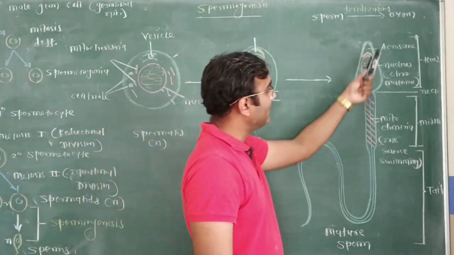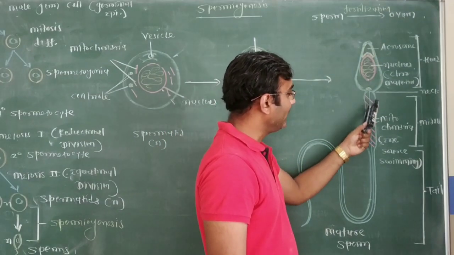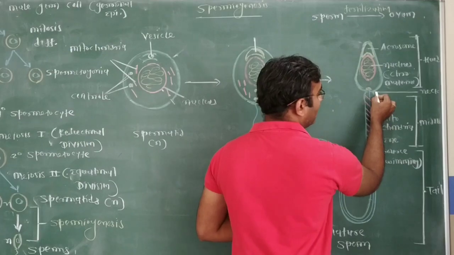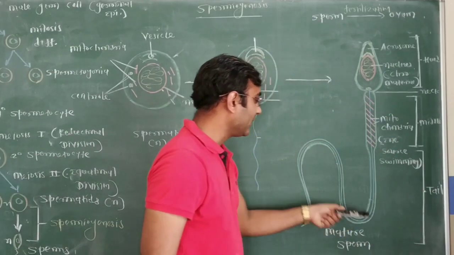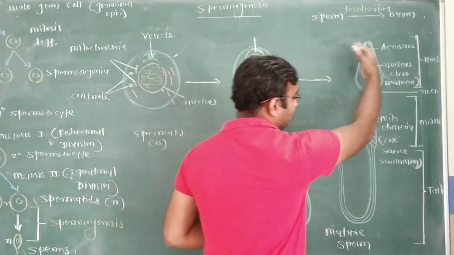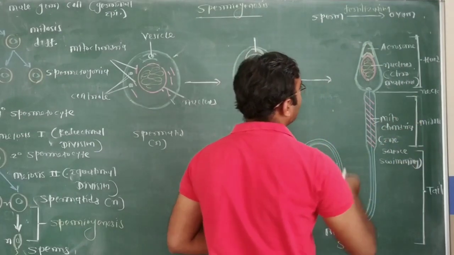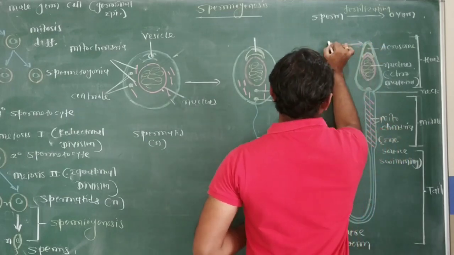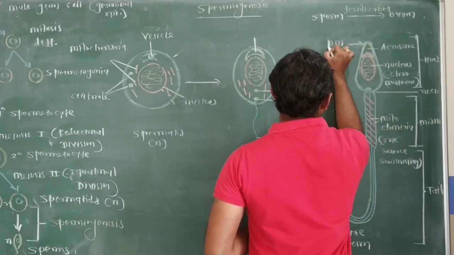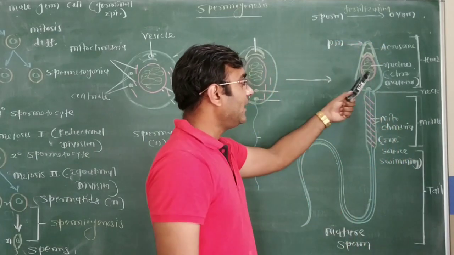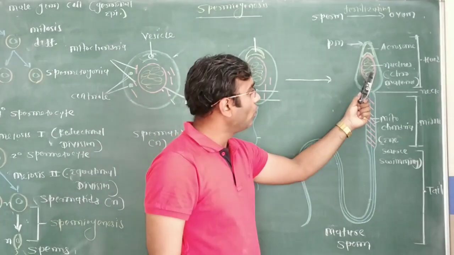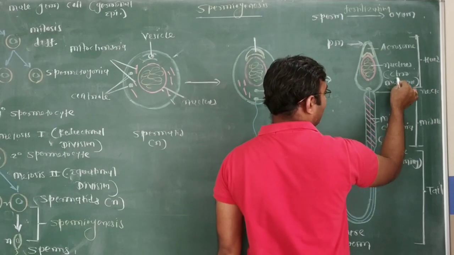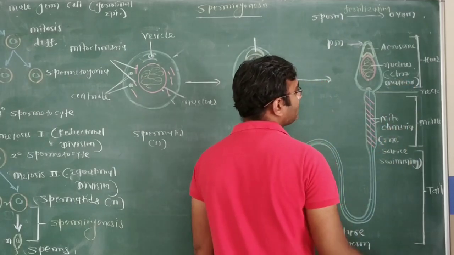Mature sperm is made up of head, middle piece, and in between the middle piece and head is the neck, and then a long tail. The entire sperm is surrounded by plasma membrane. The head has a large oval nucleus, rich with chromatin material, meaning chromosomal material.